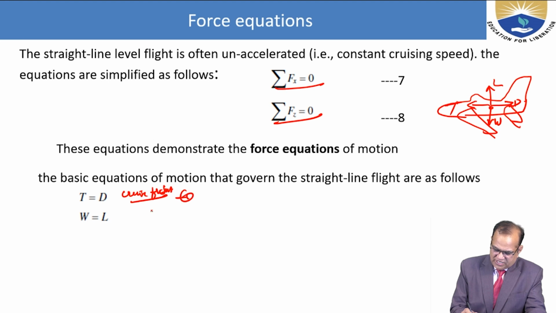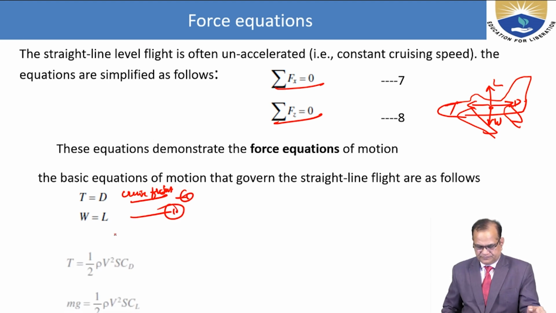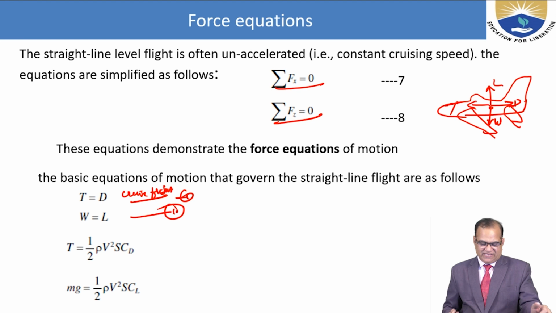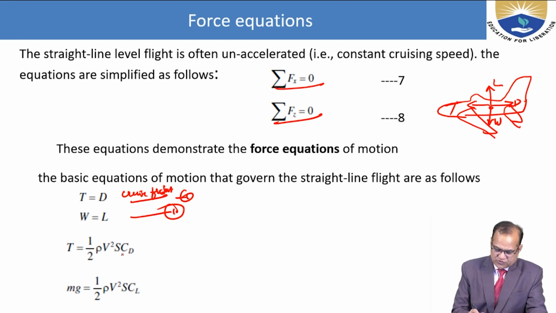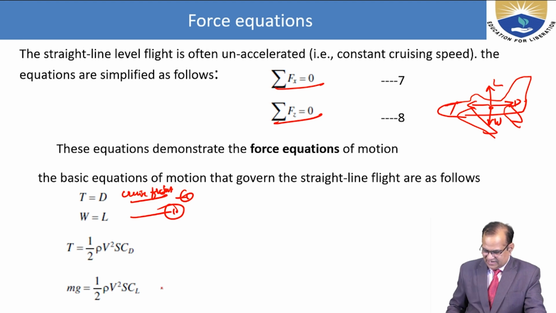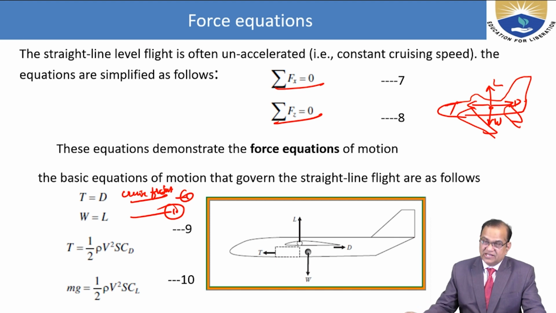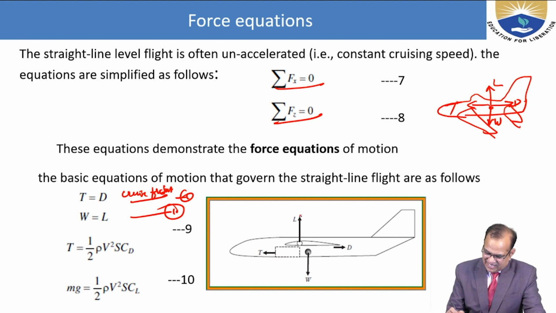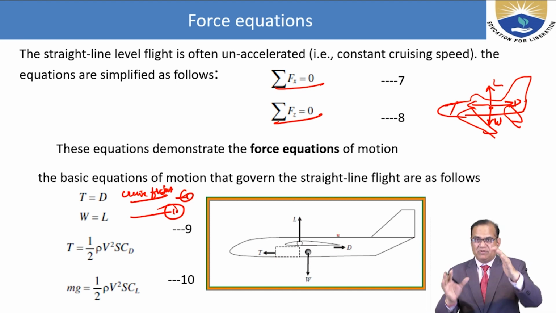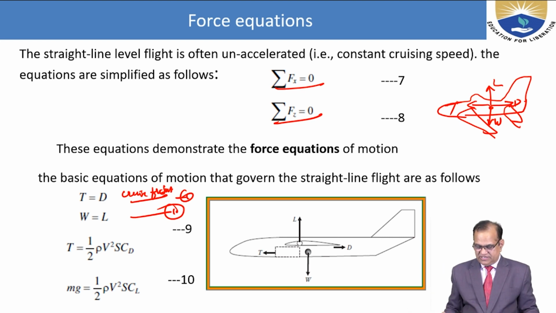So equation 1 and equation 2: thrust is equal to half rho V square S CD, and weight is equal to mass into gravity, which is half rho V square S into CL. Here the locations of L and W are not the same, and the drag and thrust are not in the same direction, so there will be a couple between these forces.